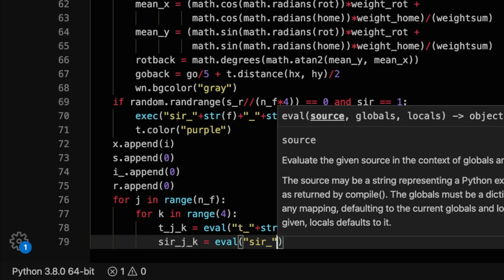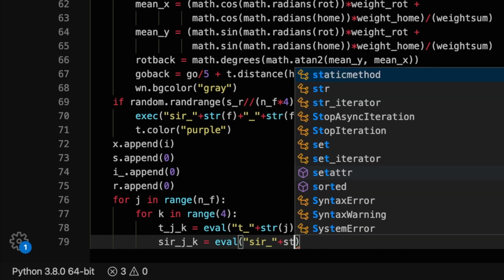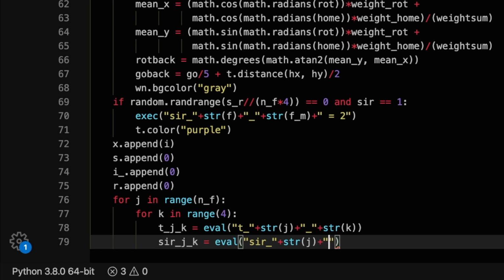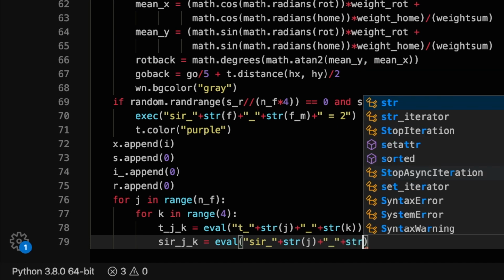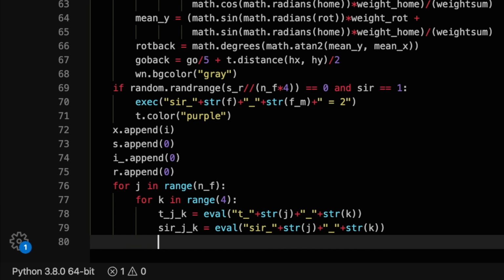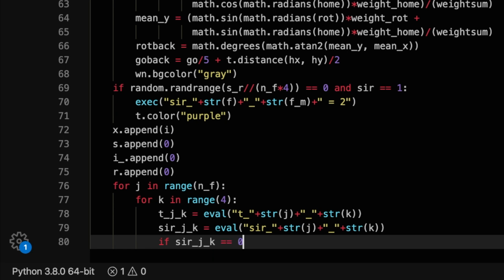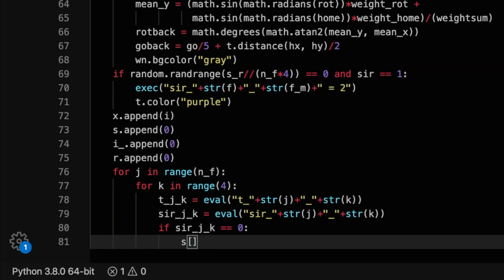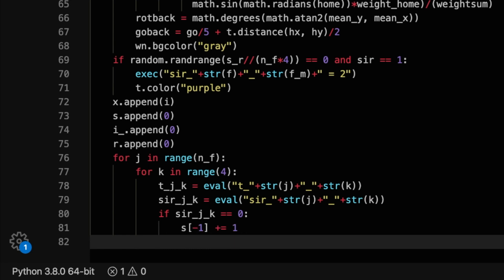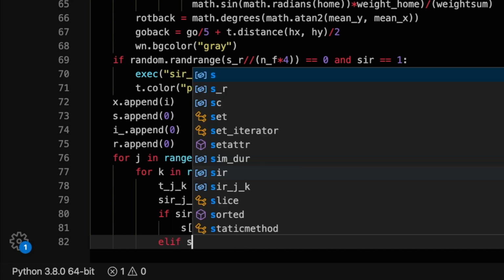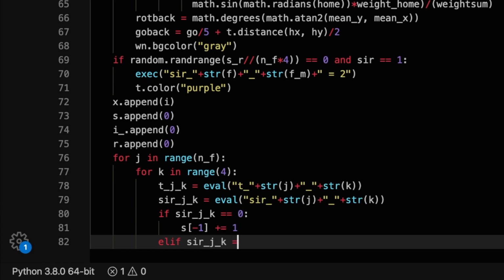Let's make t_j_k refer to our turtle and SIR_j_k to its state using eval. Using an if statement, we can now update our newly appended values for SIR_j_k: 0, 1 or 2 for s, i and r respectively.